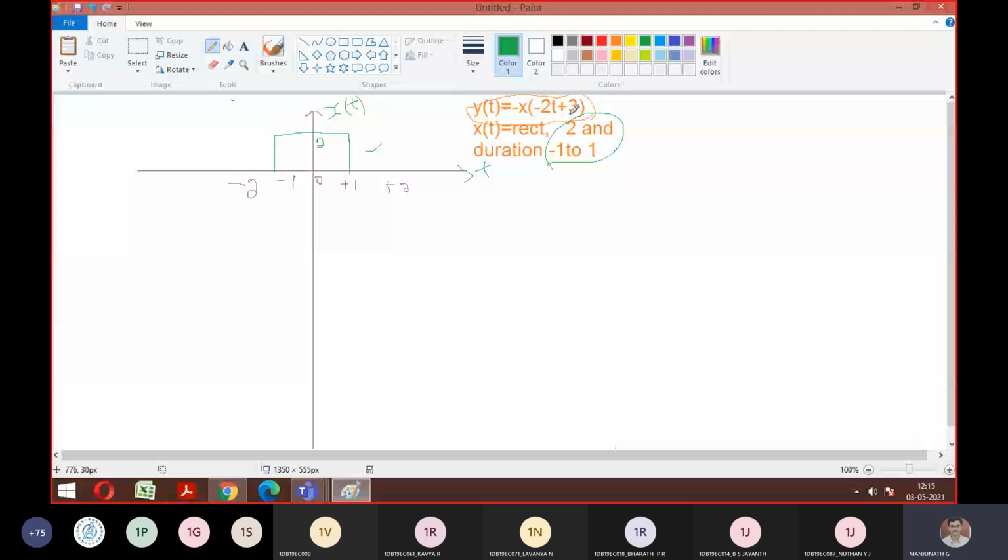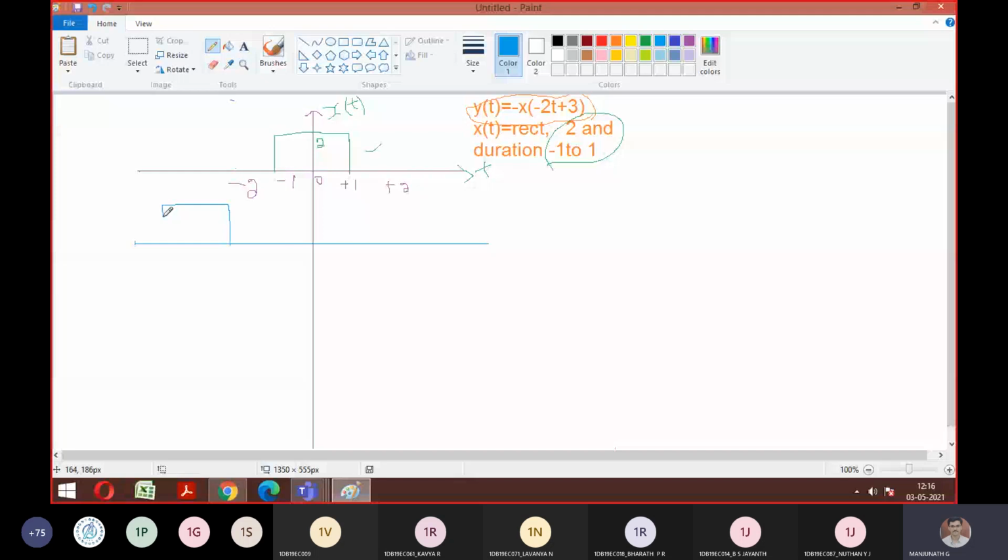Okay, good. Let me tell for others also. So 1 to 0 is the first shift, then 0 to minus 1 is the second shift, minus 1 to minus 2 is the third shift. So the signal which was starting from plus 1 will now start from minus 4 and end at minus 2. Is that how it looks? Any difficulties? Anyone, how to plot t plus 3?